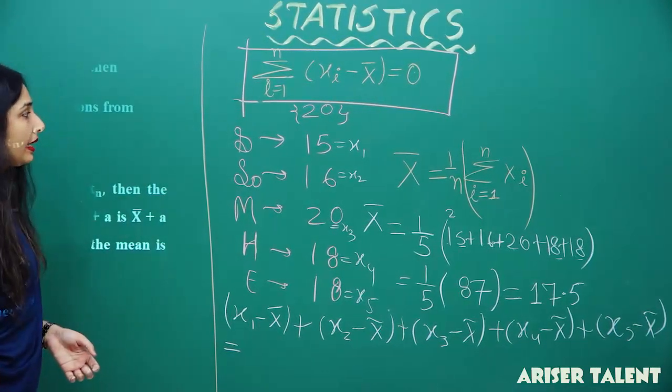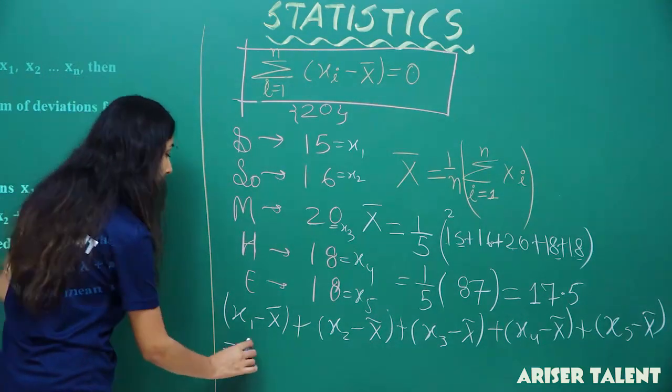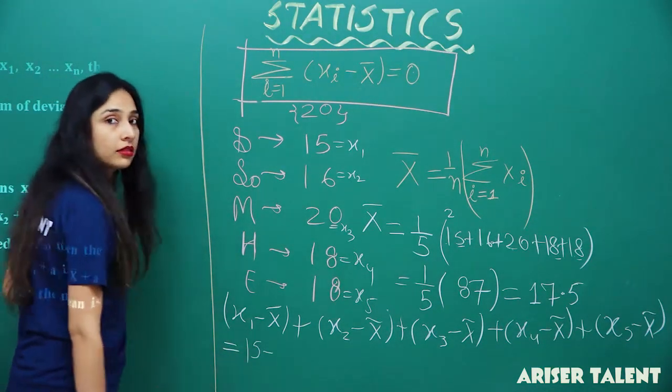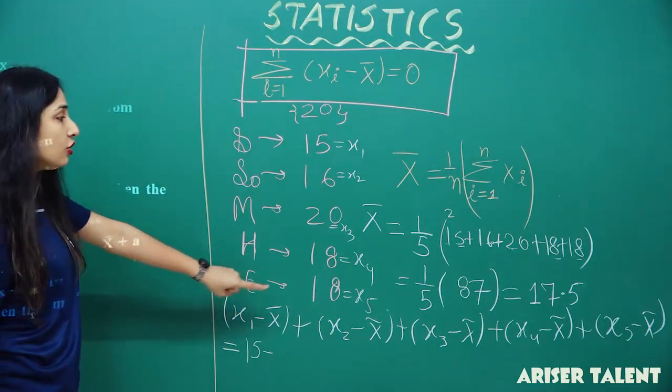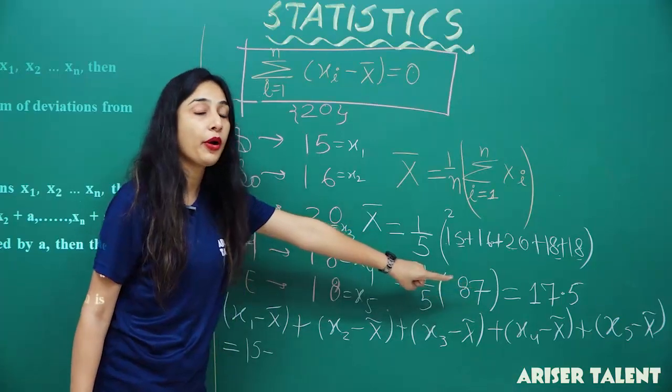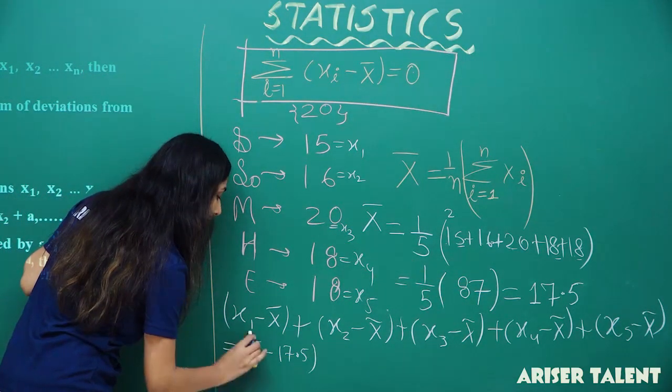The value of x1 will be 15. Now 15 minus the value of x bar, and we have calculated x bar as 17.5.